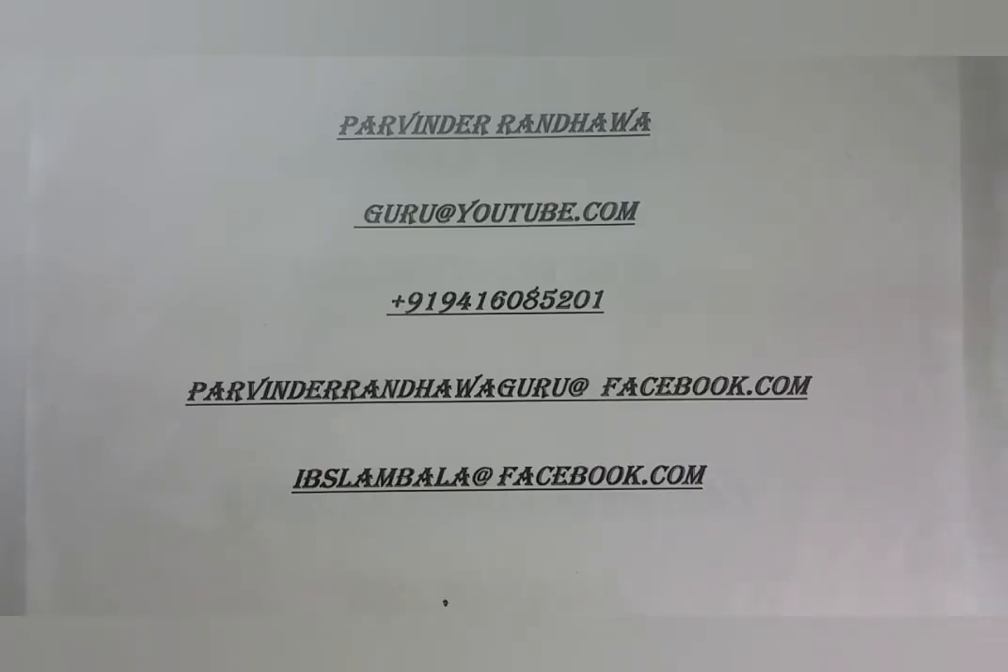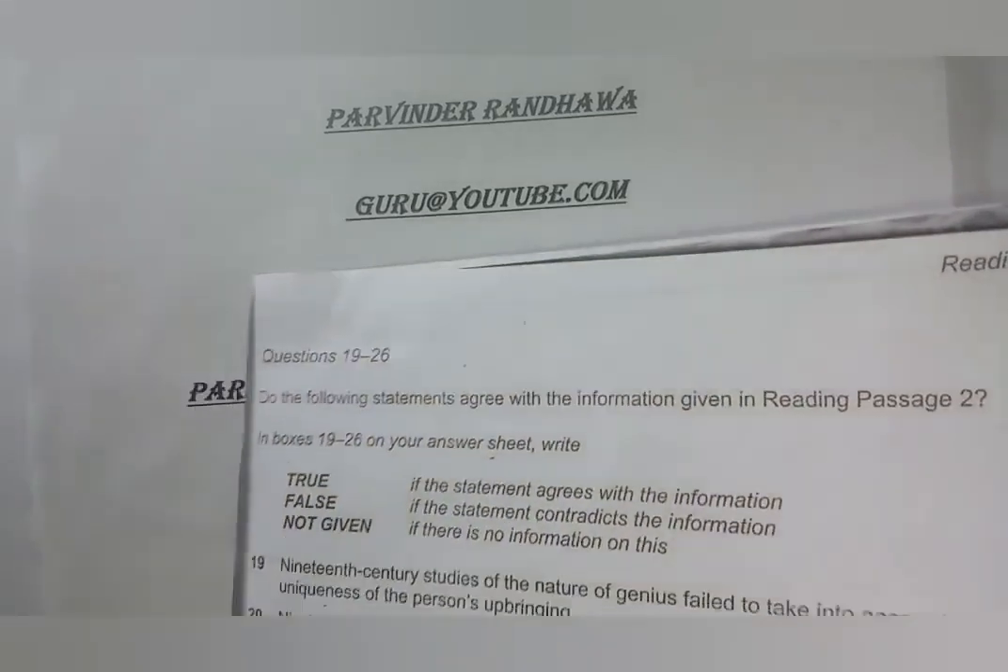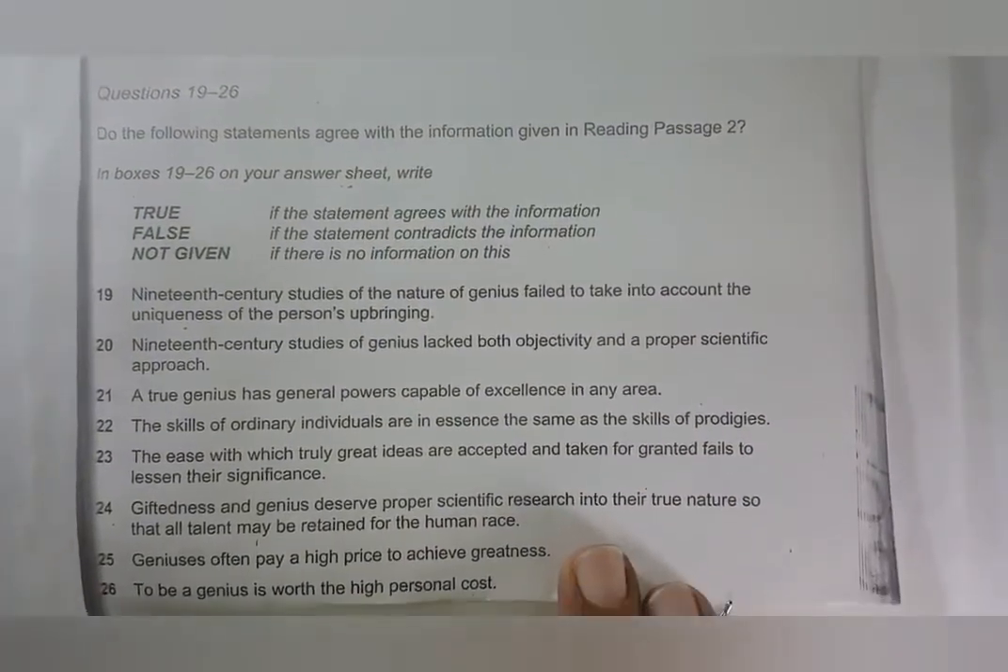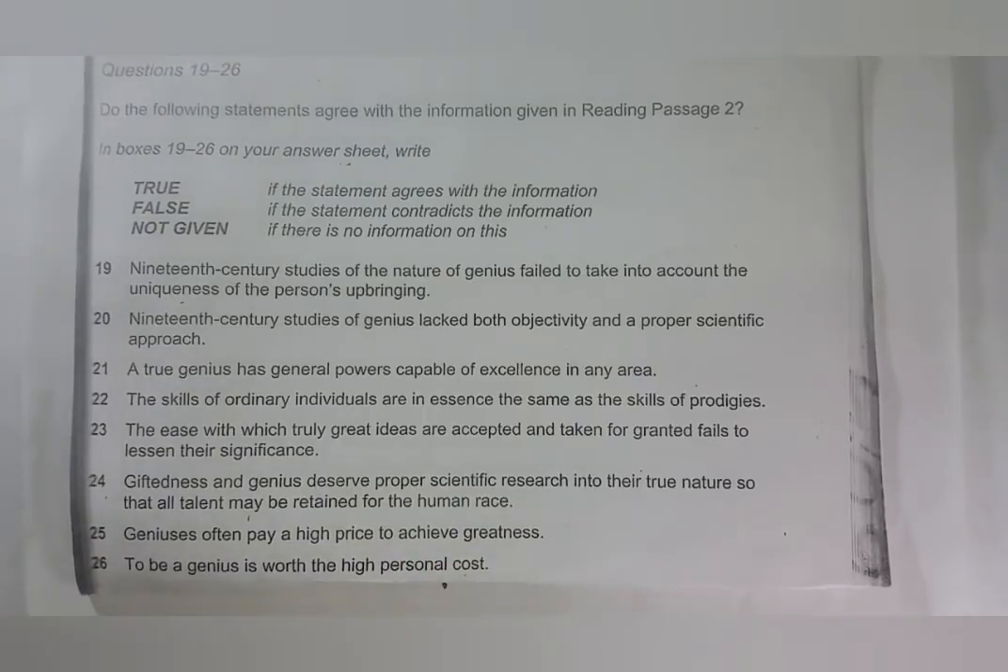This video is based on the reading tips. In this video I have selected true, false and not given, and the questions are from 19 to 26 which we have to do. This is taken from Cambridge 8 Test 3, and I am trying to do these true false questions which are based on the nature of genius.